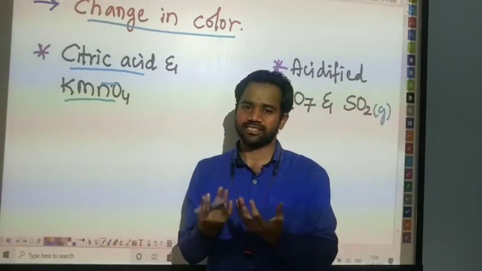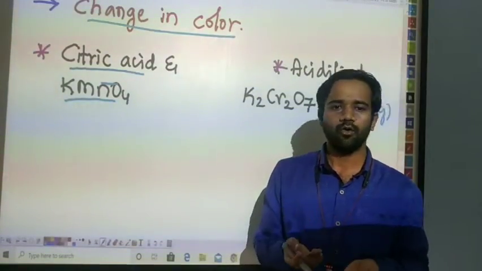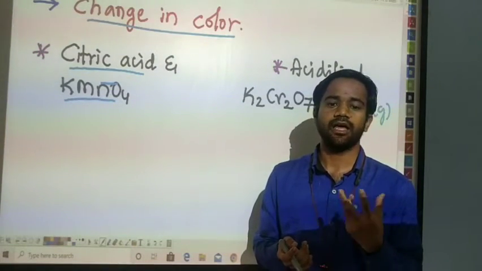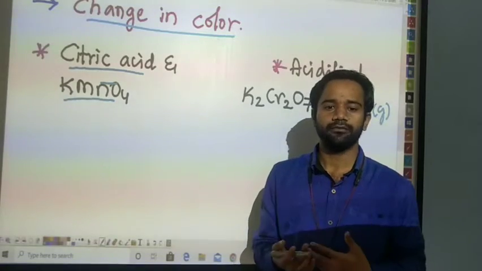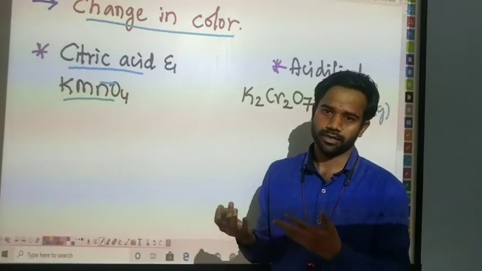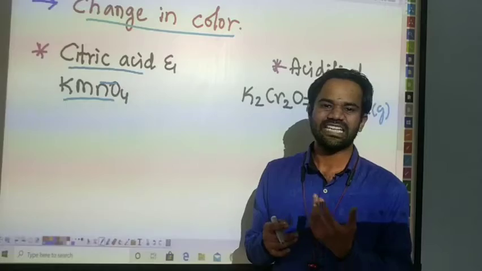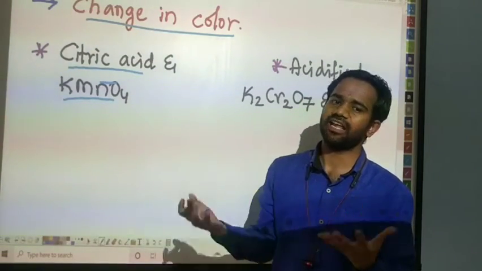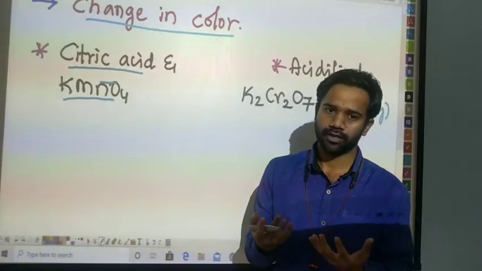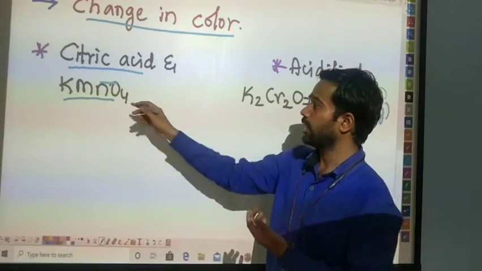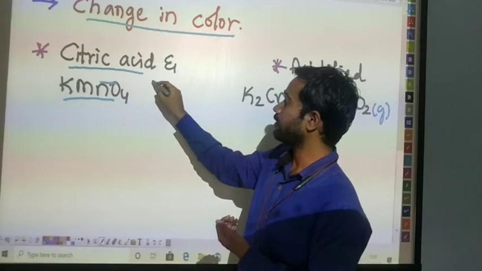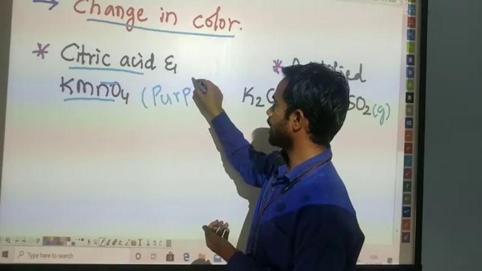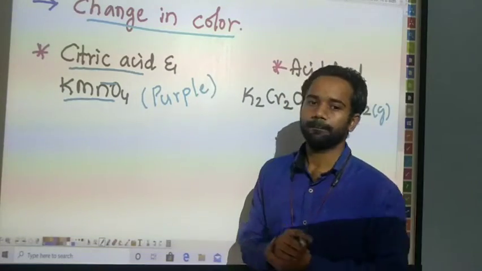Citric acid is a basic acid which is present in our homes. For example, it is present in the lemon. The lemon is a citrus fruit, and it is present in that; we call it citric acid. Citric acid is a colorless liquid. And our KMnO4 has one type of color. Which color? It has the purple color.